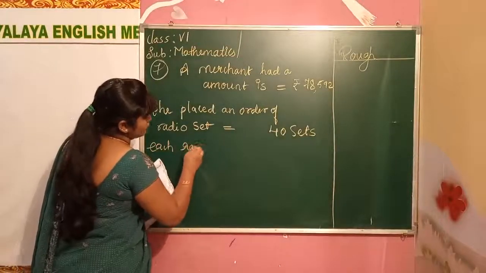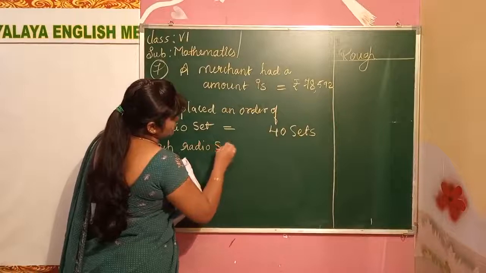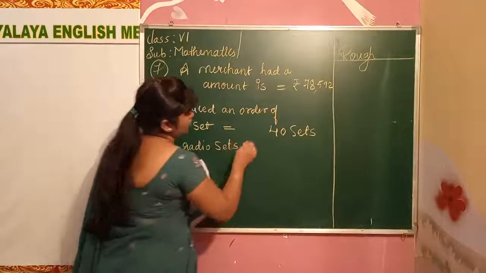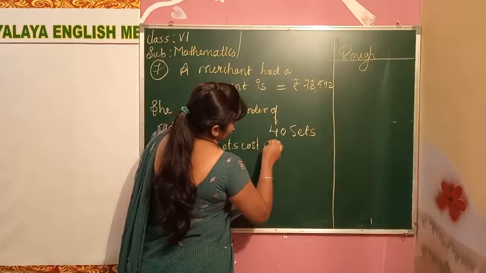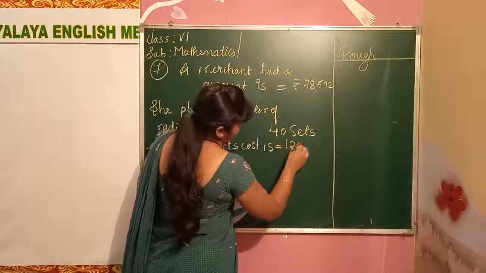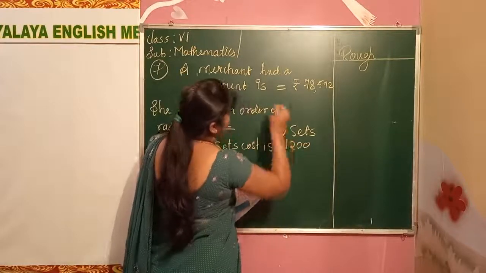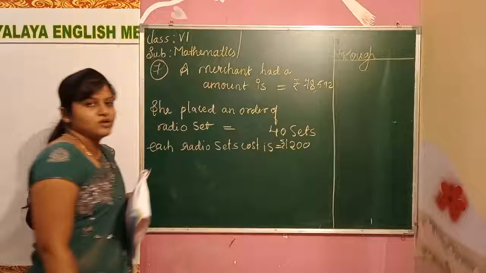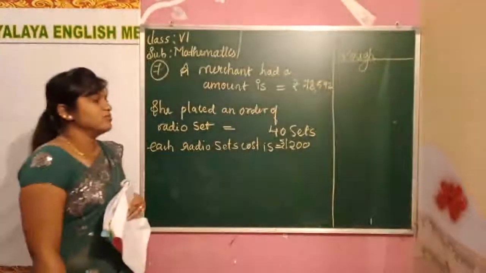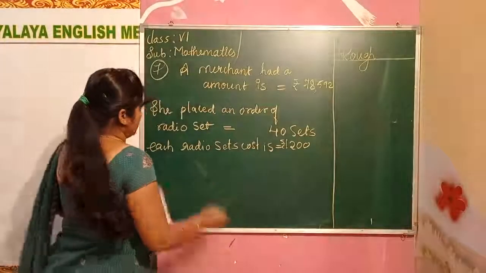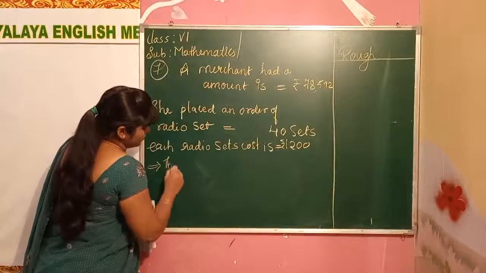Each radio set costs 1,200 rupees. We can forget the rupees. Each costs how much? 1,200. Then what do we have to do first?